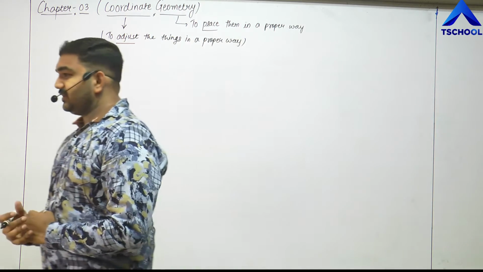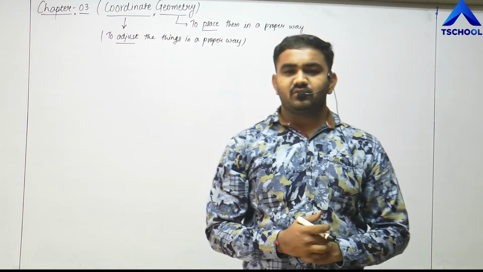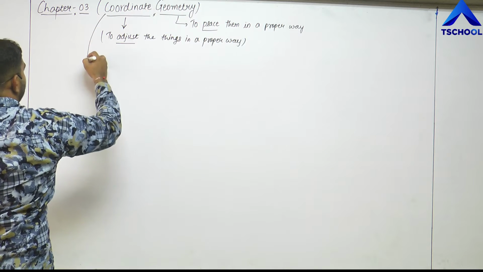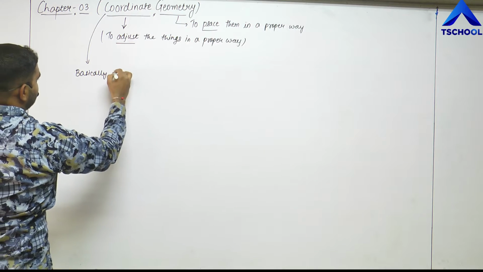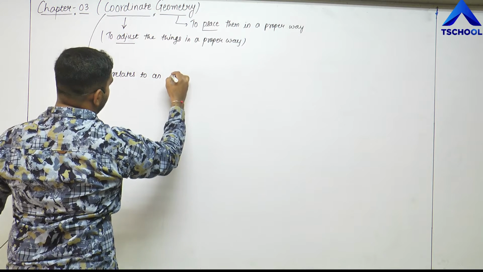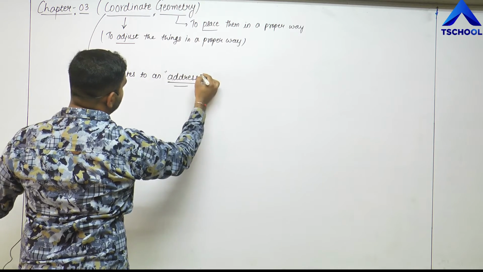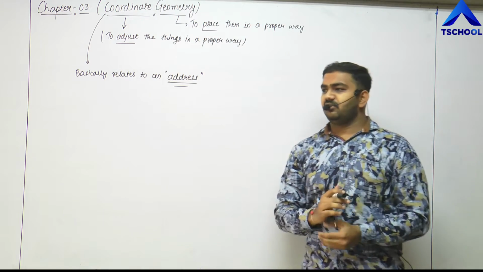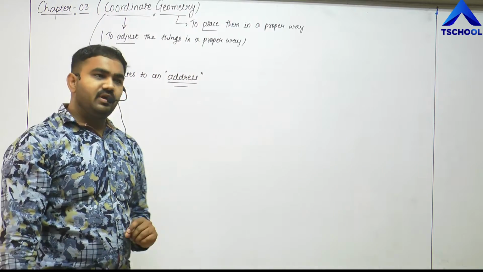Now, what does it relate to? What does this relate to? So basically, coordinate geometry relates to an address. Now, address, what do you mean by address? It is not like our home address, or our school address, or our office address, but in general it is relating to the address.